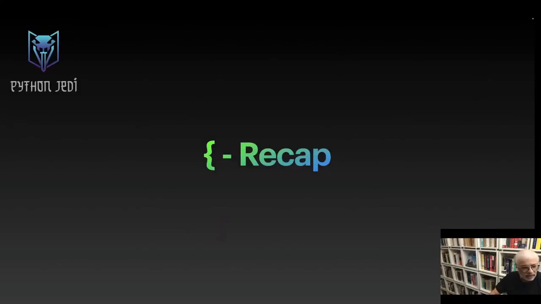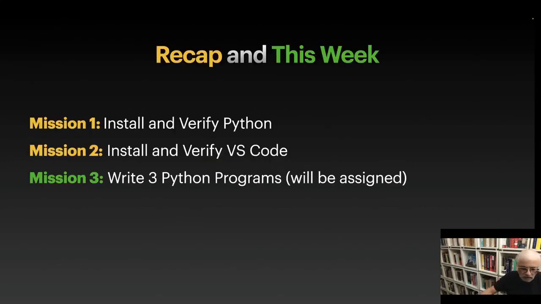Okay, recap. We've structured this learning activity as a series of missions. Where you should be now is you should have completed mission 1 and mission 2. Mission 1 was to install and verify that Python is on your local machine. Second, install VS Code. That will be the environment that we'll be using. You want to have completed those 2 missions. Of course, there's time and you can catch up, but those should be your first 2 objectives.